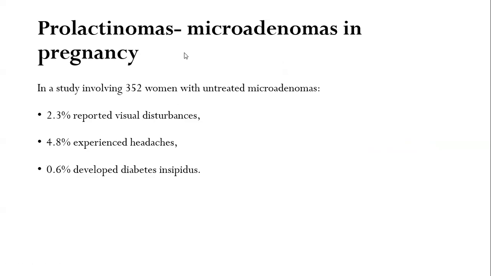Now, what happens to the prolactinomas, which are the tumors of lactotrophs, during pregnancy? As we know, prolactinomas can be of two types: microadenomas, which are less than 10 millimeter, and macroadenomas, which are more than 10 millimeter. Now, in a study which was quoted in Williams' textbook, this study involved 352 women with untreated microadenomas. Among these, 2.3% reported visual disturbances, 4.8% experienced headache, and 0.6% developed diabetes insipidus during pregnancy.